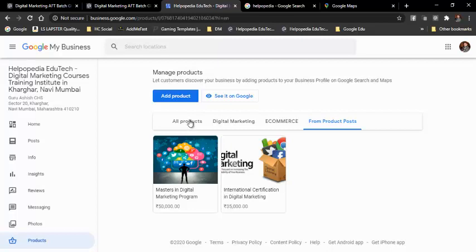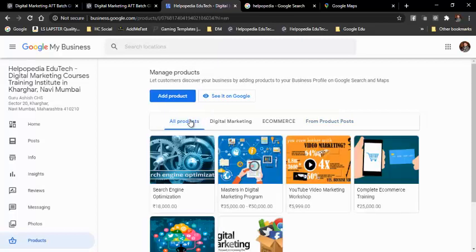So like this I can add whatever products I have. Say maybe some people might have a business of clothings. Maybe they are selling men's clothings or women's clothings, so they can add all the products over here. Like whatever we see in the fashion category of Amazon, same way you can add all the products with the photographs and all the details.